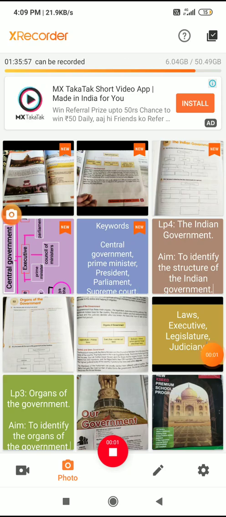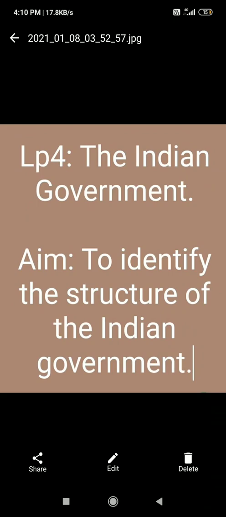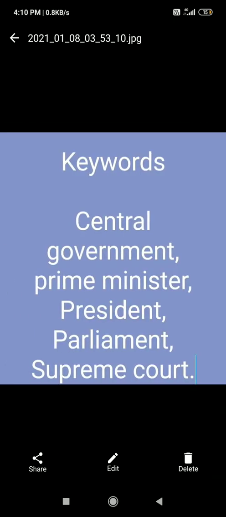Hello students, now we will go through the LP4, the Indian government. The aim of the LP4 is to identify the structure of the Indian government. The keywords are central government, prime minister, president, parliament, Supreme Court. So these are the keywords of the LP4.